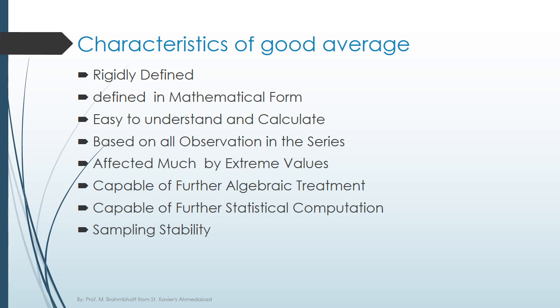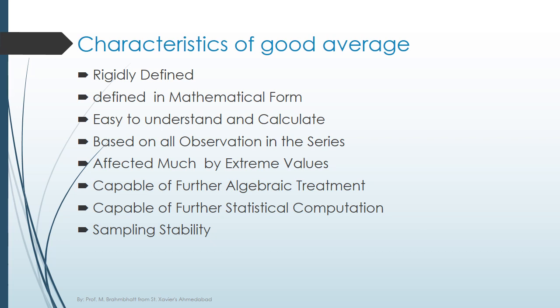Next: capable of further algebraic treatment. An average should be amenable to further algebraic treatment. For example, if the averages of two or more sets of data are known, it should be possible to obtain the average of the combined group. Next: capable of further statistical computing.